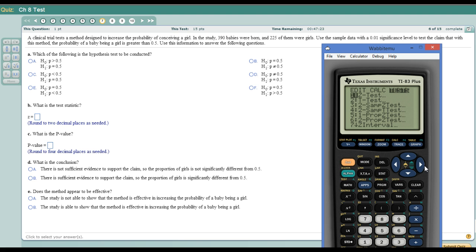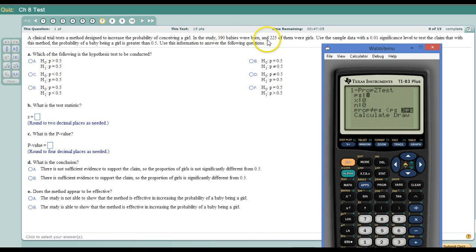These two are for claims made about a mean. This is for claims made about a proportion. Obviously, by the choices here, our claim is about a proportion, so that's going to be the 1-prop z-test. Alright, the claim.